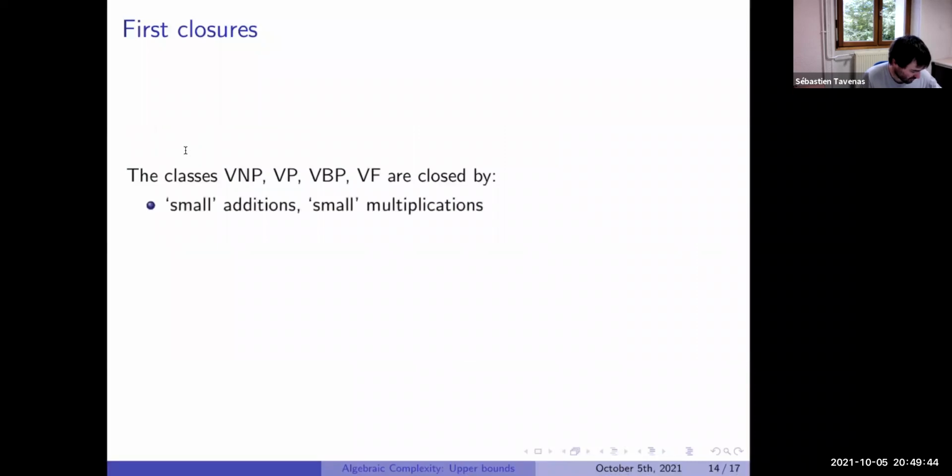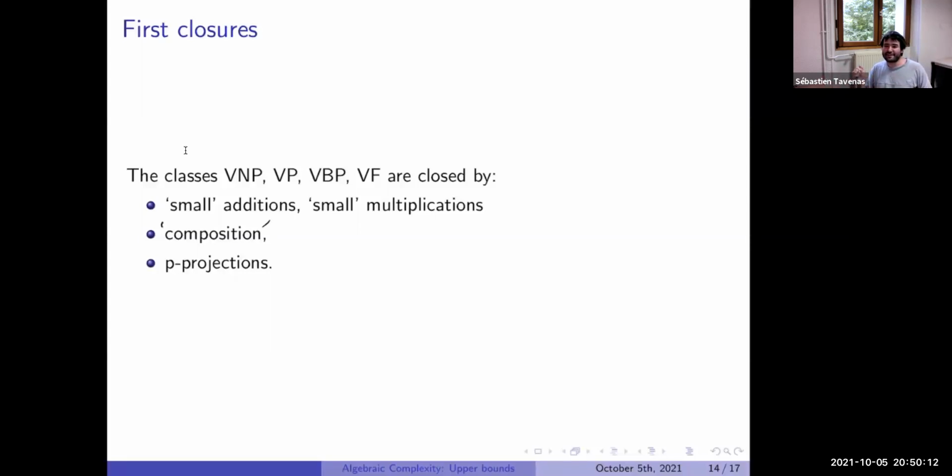Just for some closure, let's say what we would call small: a polynomial. The idea is that if you have polynomials computed by small circuits, and you add a polynomial number of them, you still have a small circuit for the sum. One must be careful with composition, because a multivariate polynomial has many inputs.